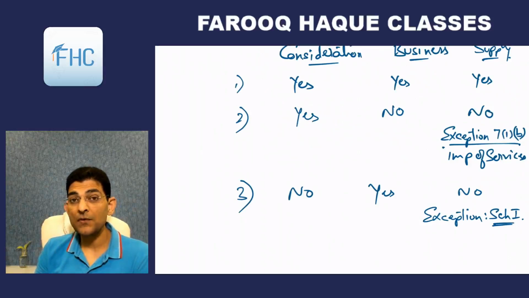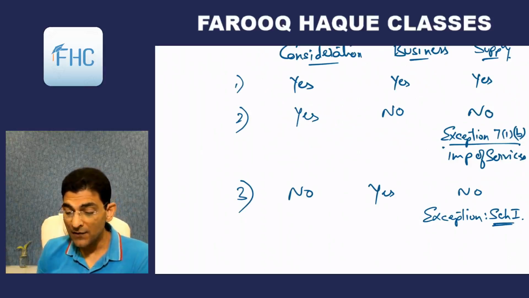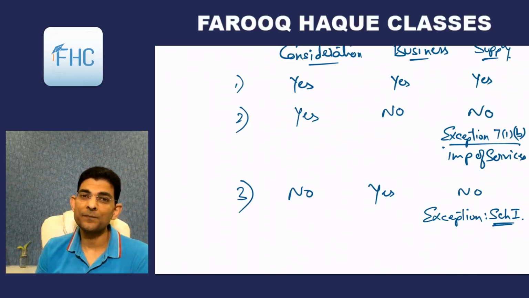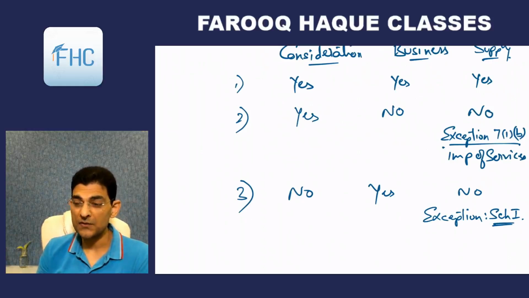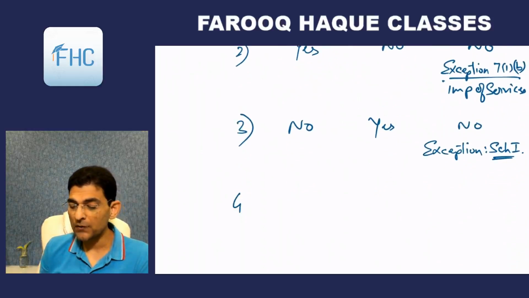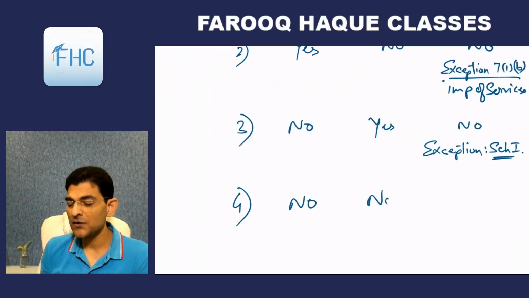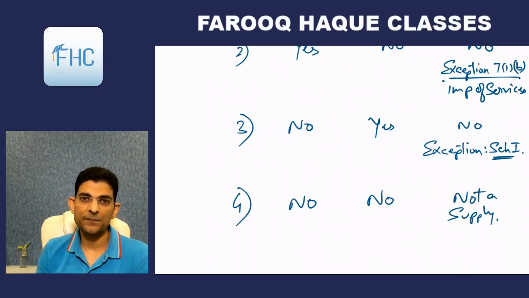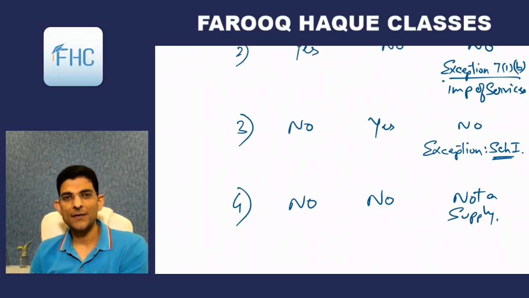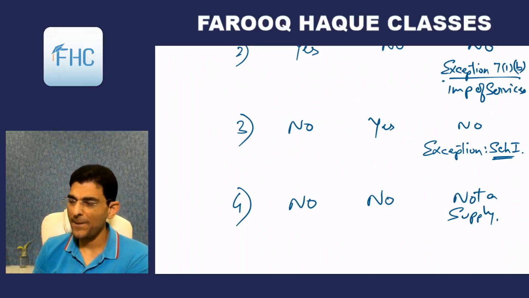So transactions which are given in Schedule 1 will be considered as supply even if there is no consideration, but they are in the course of furtherance of business. But if both are missing, no consideration and not in the course of furtherance of business, then it will not be considered as supply. Not a supply under any circumstance, and there are no exceptions to this. Okay, understood the point? Good.